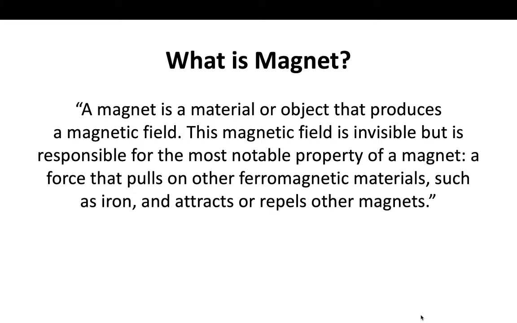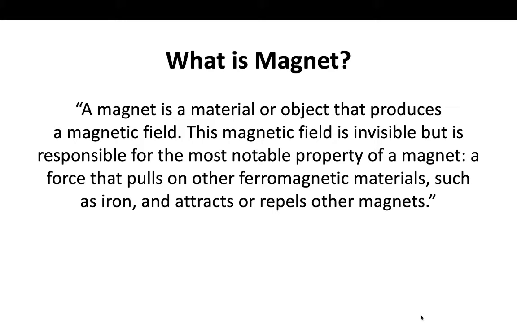This magnetic field is invisible, same as electric fields, but it is responsible for the most notable property of a magnet: a force that pulls on other ferromagnetic materials such as iron, and attracts or repels other magnets. In case of visibility, magnetic fields are invisible. They can't be seen, like an electric field.